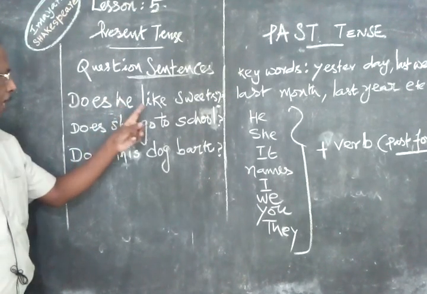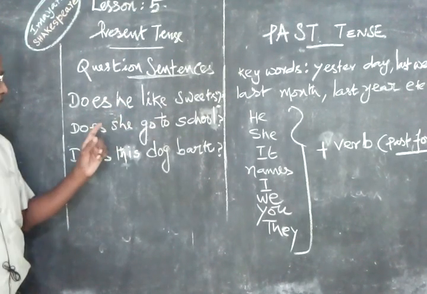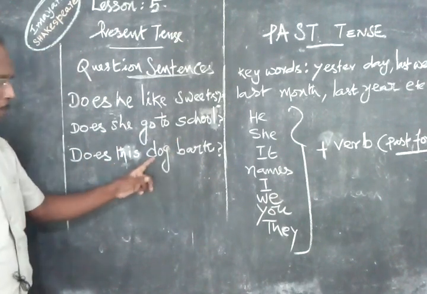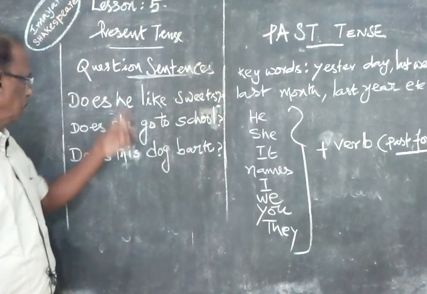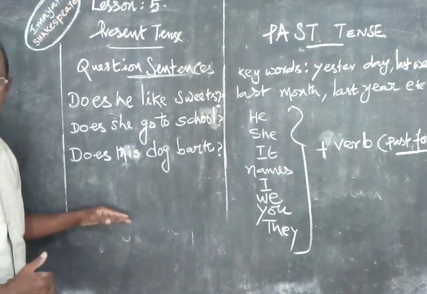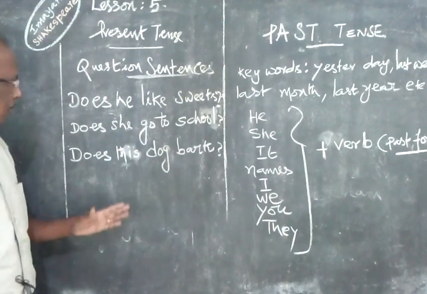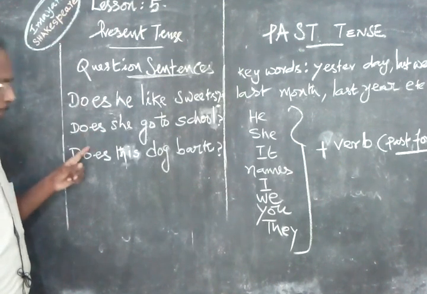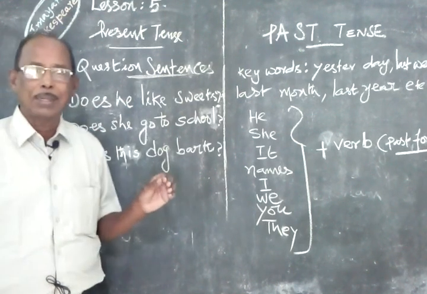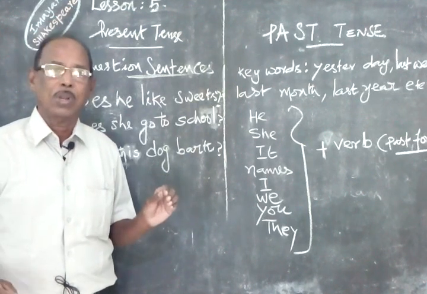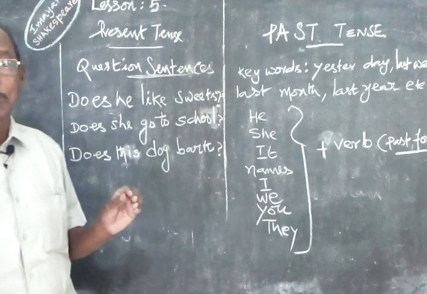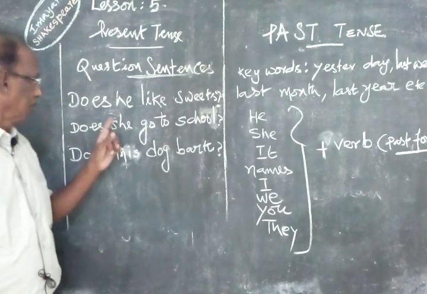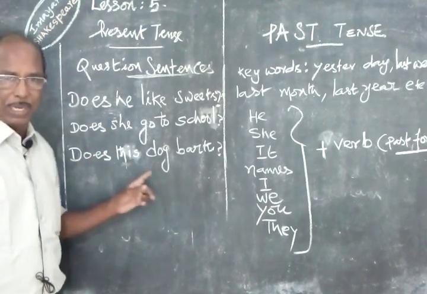So, does he like sweets? Does she go to school? Does this dog bark? So, for he, she, it, names and other relationship subjects, we use only does. Without adding this does, we cannot create a question sentence as far as present tense third person singular is concerned. Is it okay? Does he, does she, like that.